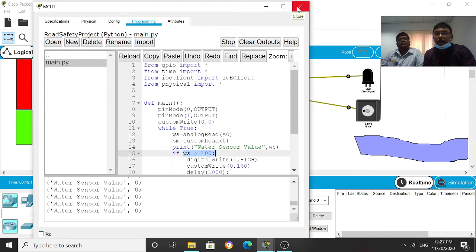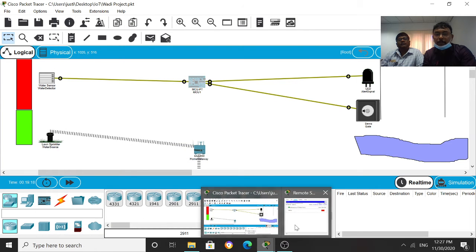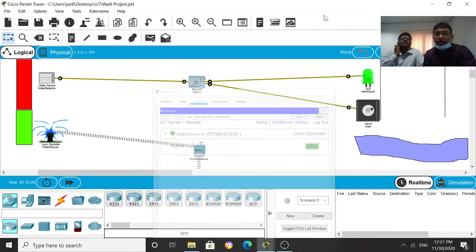Let me close this and open it again. Now let me sprinkle the water. When the water is on, you can see here the level. Let me show the level.